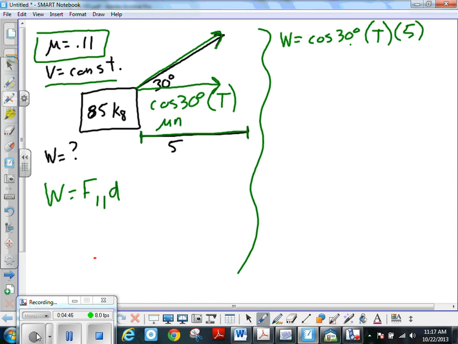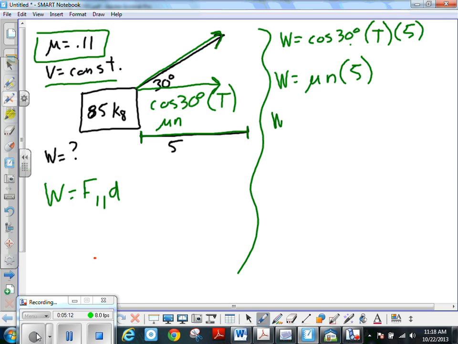Okay? So now there's another way to describe this. So we can also say that work is equal to the coefficient times the normal times 5, because the tension and the friction have to be equal to each other in order for there to be a constant velocity.